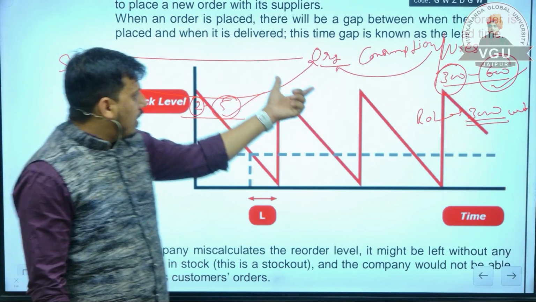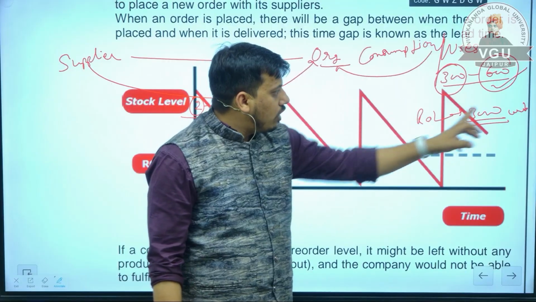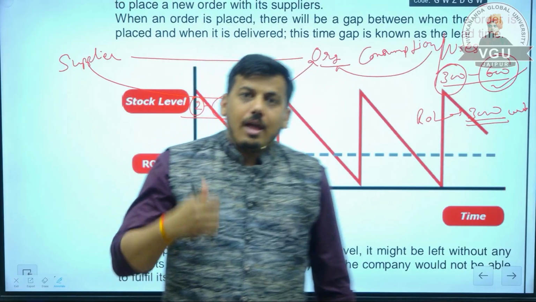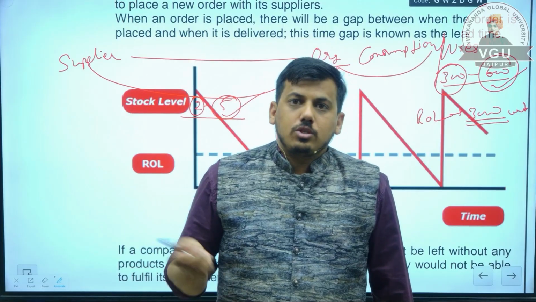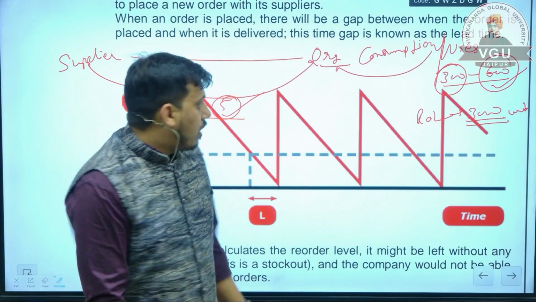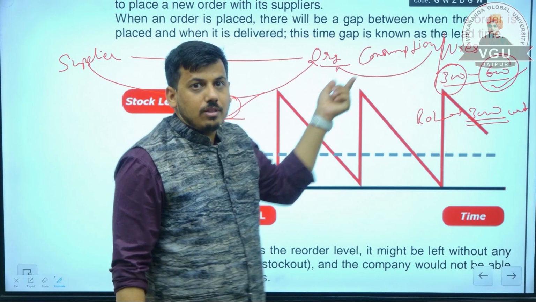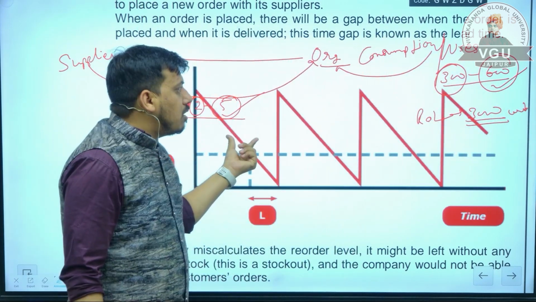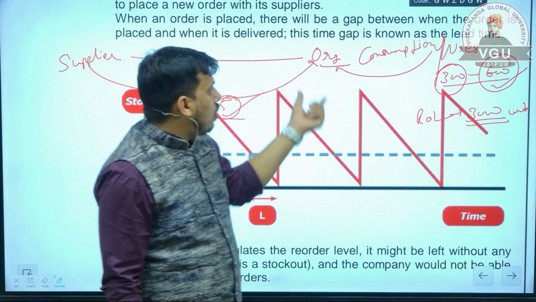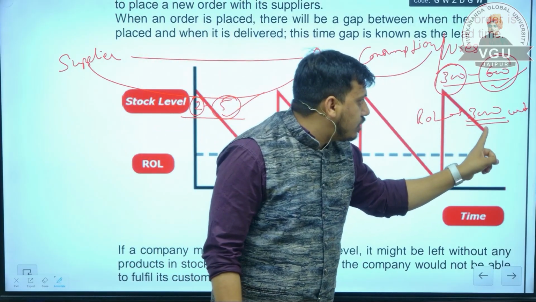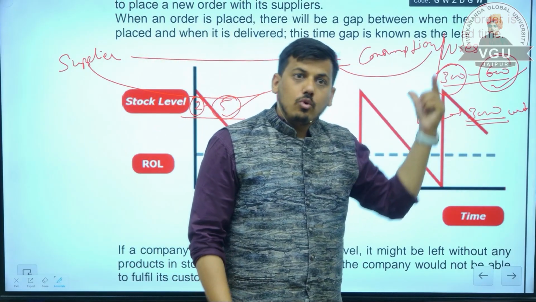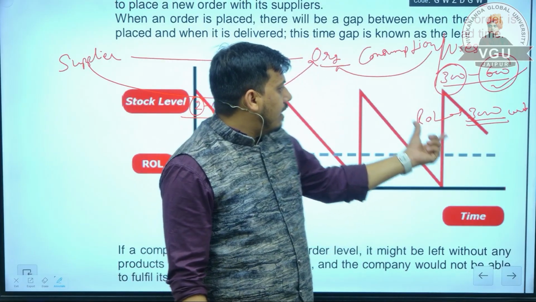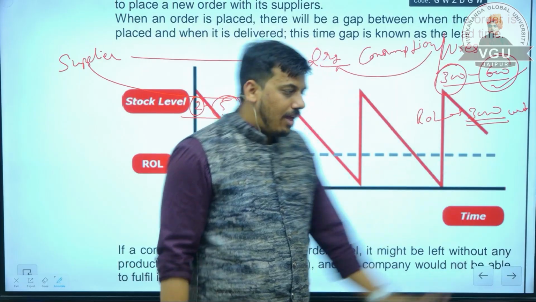When the organization's stock reaches 3000 units, the organization will call the supplier and order the goods to be delivered. Why? Because if the organization is working at its maximum capacity and the supplier is taking maximum time, then also the organization will have a sufficient amount of units to produce finished goods. That is why it is known as reorder level.